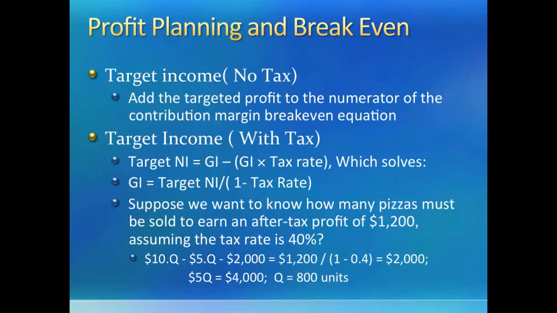In this example, since tax rate is 40%, we will be left with 60% of what we earn. So, if $1,200 of target net income equals 60%, what would be 100% that you need to earn before tax? You will need $2,000, which you can plug into the profit equation to solve for Q. This method is longer, but it will work.